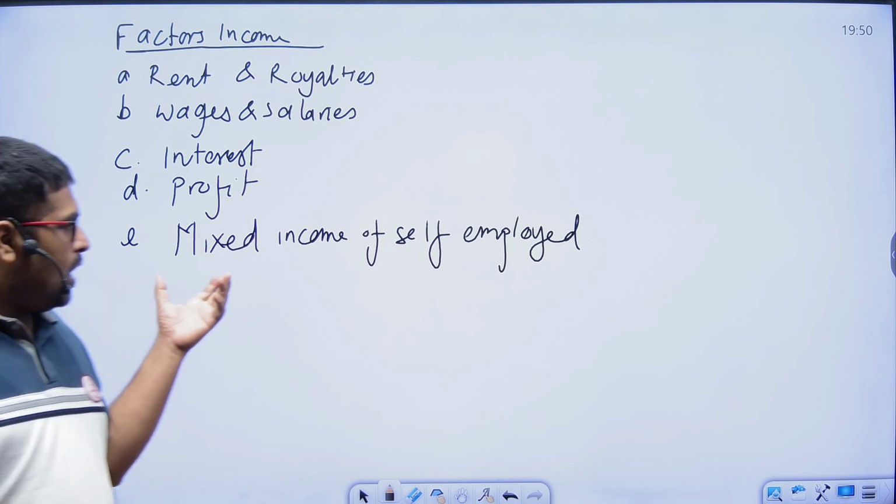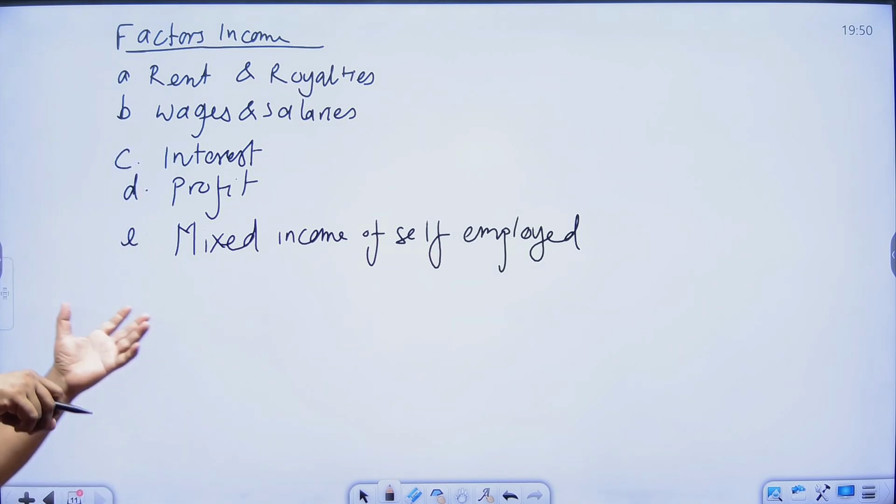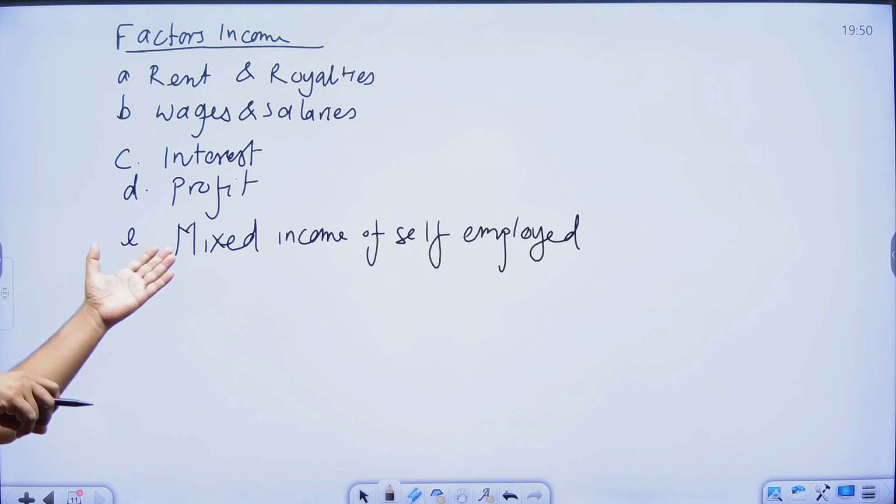Mixed income is from household shops, household businesses, and any such works. This is the mixed income. So these are the factor incomes.